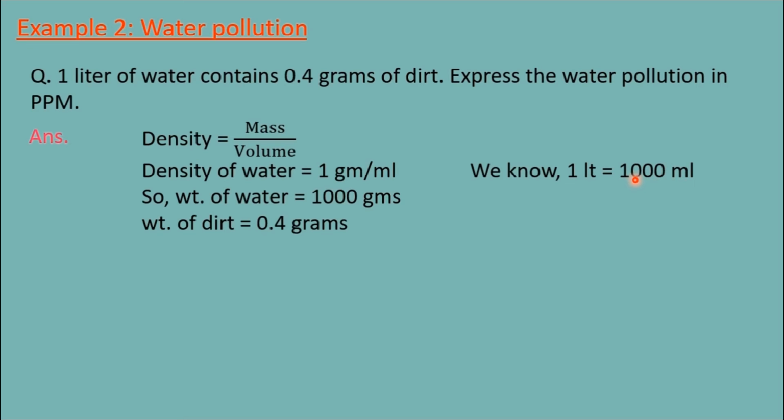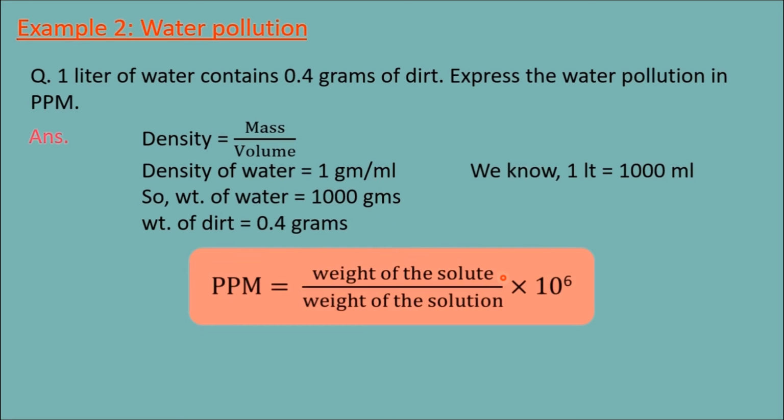How to convert these 1000 ml into grams? 1000 grams, because density is 1. How many grams of dirt is there? 0.4 grams. Take the formula. Weight of the dirt, that is the solute. Weight of the solution, see water, only water. 1 liter means 1000 grams. Substitute here. 0.4 by 1000 grams into 10 power 6. What is the answer? See here, 400.